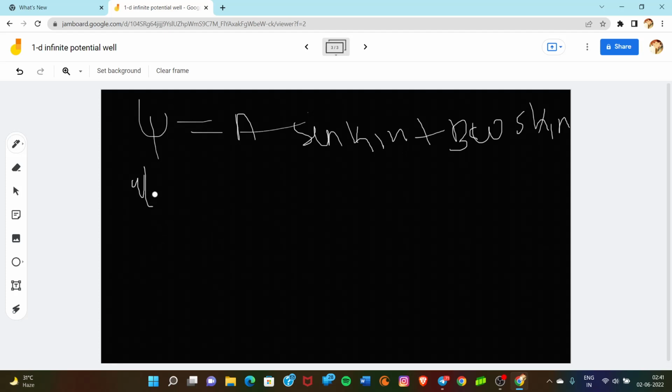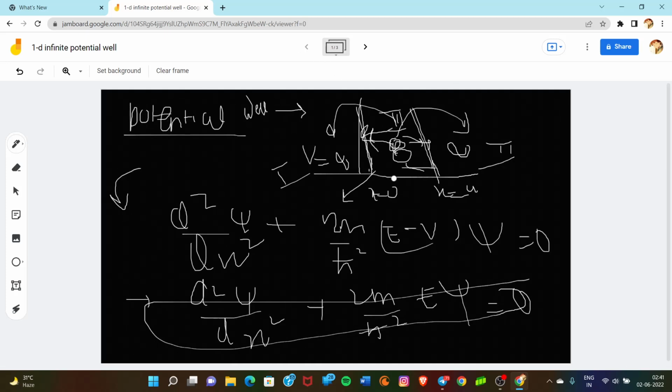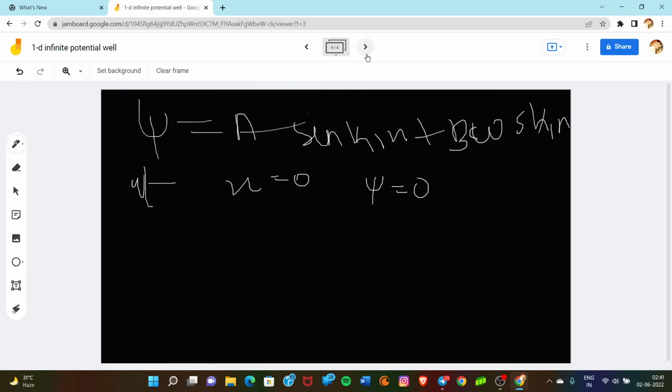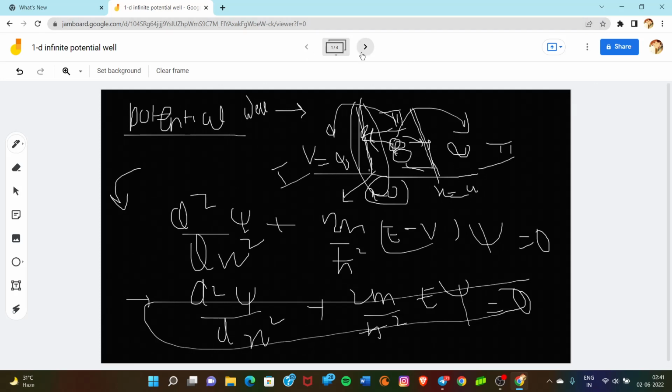At x is equal to 0, we have phi is equal to 0. We can simply see the boundary condition from the boundary: at x is equal to 0, phi is equal to 0, and at x is equal to a also we have phi is equal to 0.